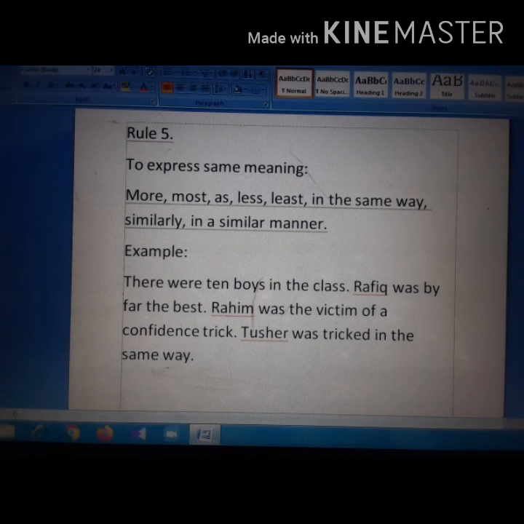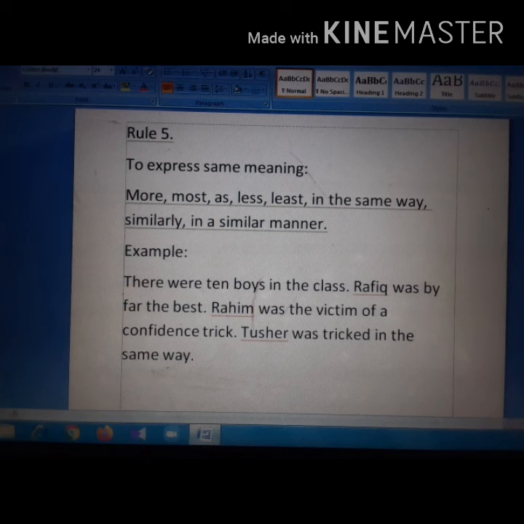Now the next rule is to express same meaning. When you have to express the same meaning or same information of something in a passage, then you can use these connectors.